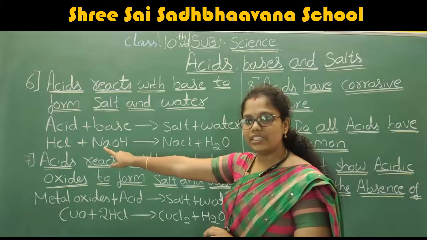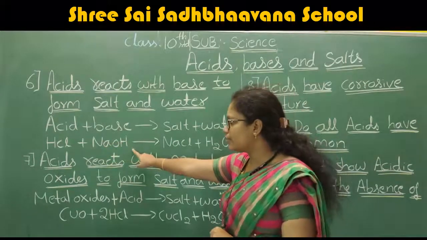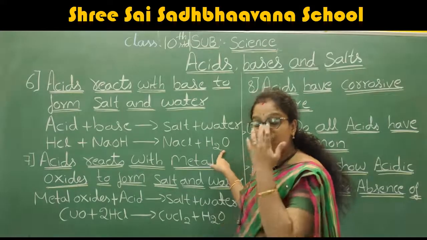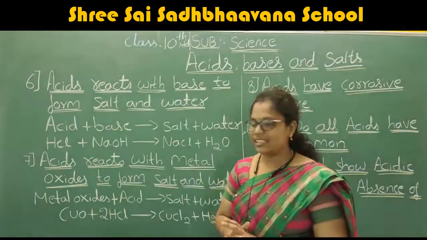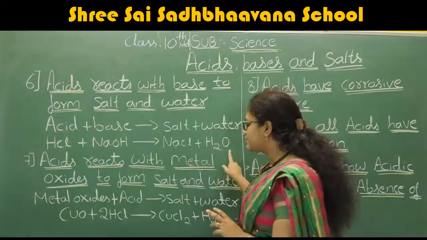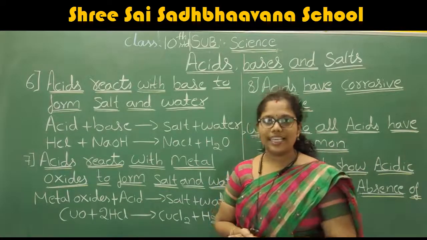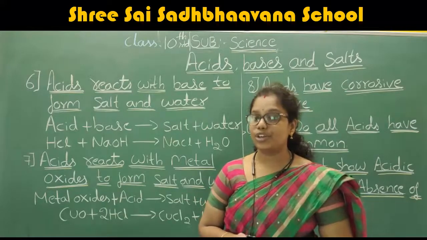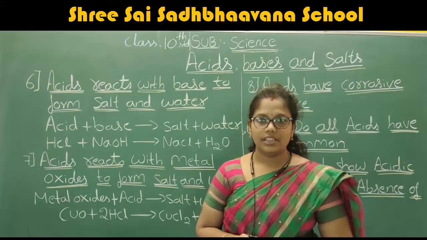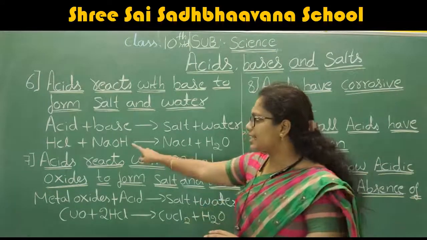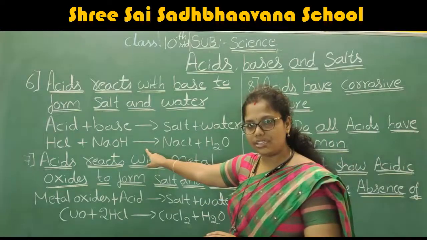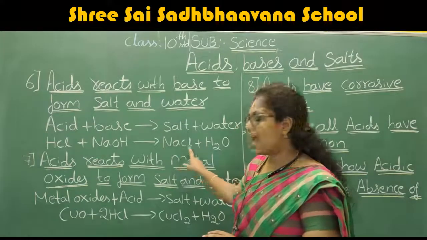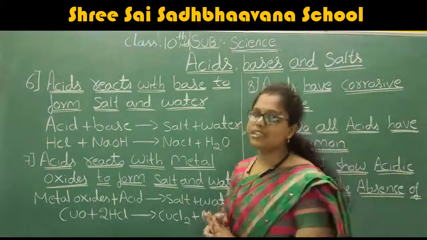Na reacts with Cl, and H reacts with OH to form water. Therefore, you get the product NaCl plus water. What is NaCl? Sodium chloride, your common salt. When HCl reacts with sodium hydroxide, NaOH, it forms sodium chloride as well as water.